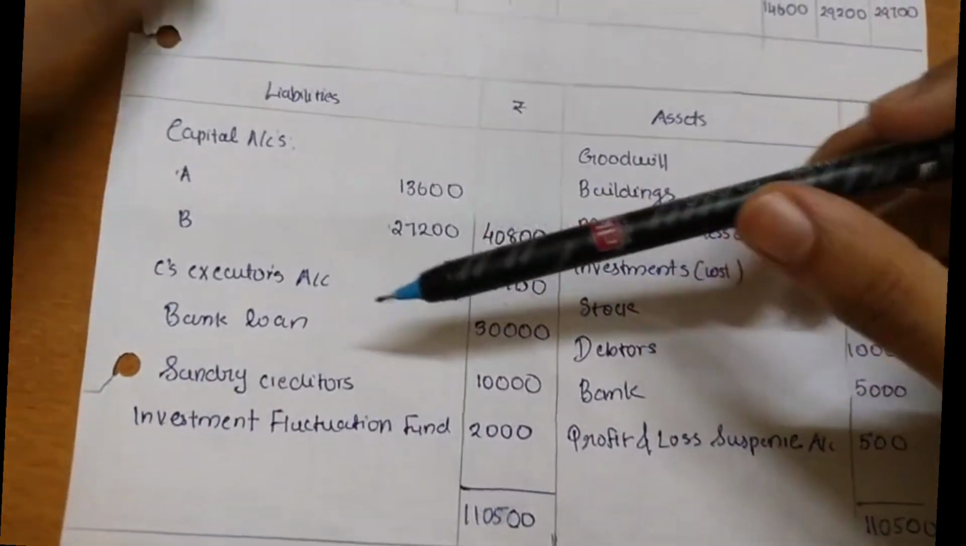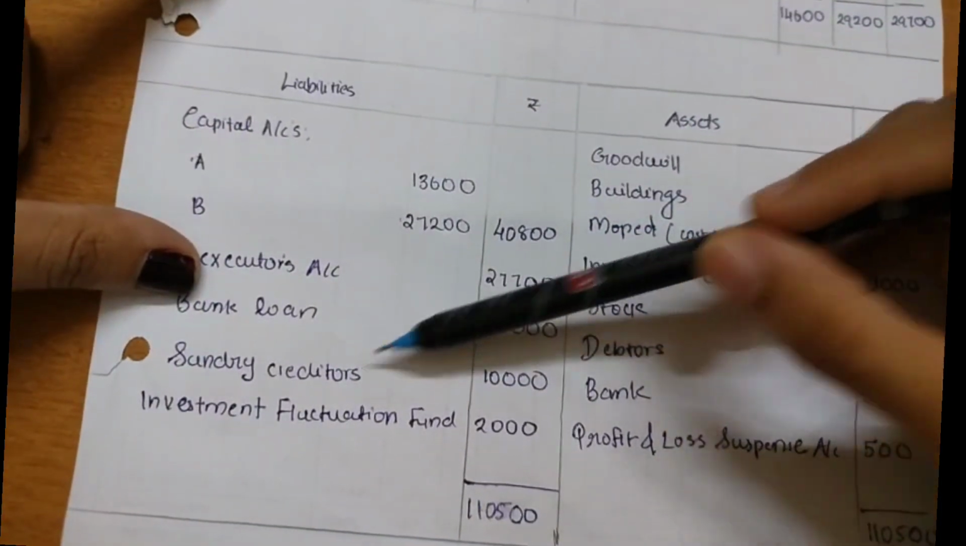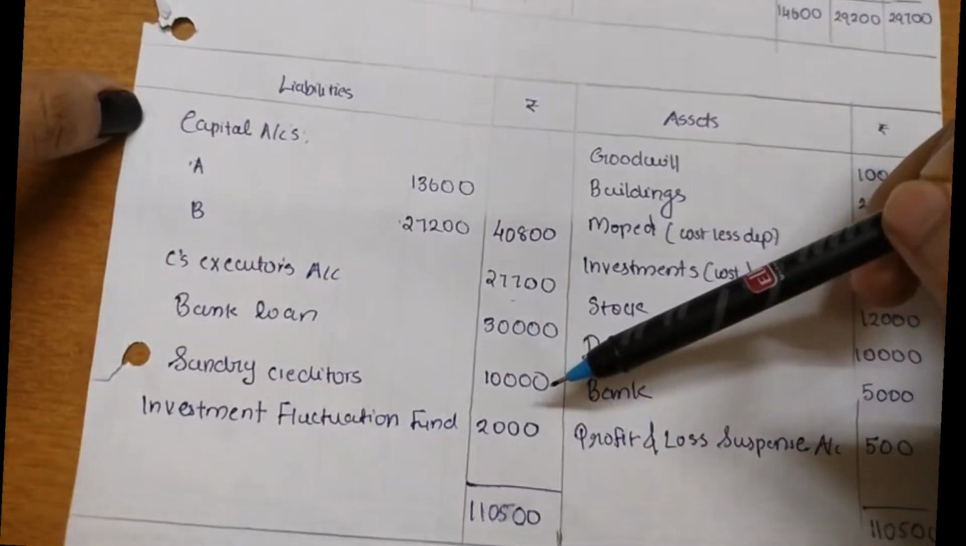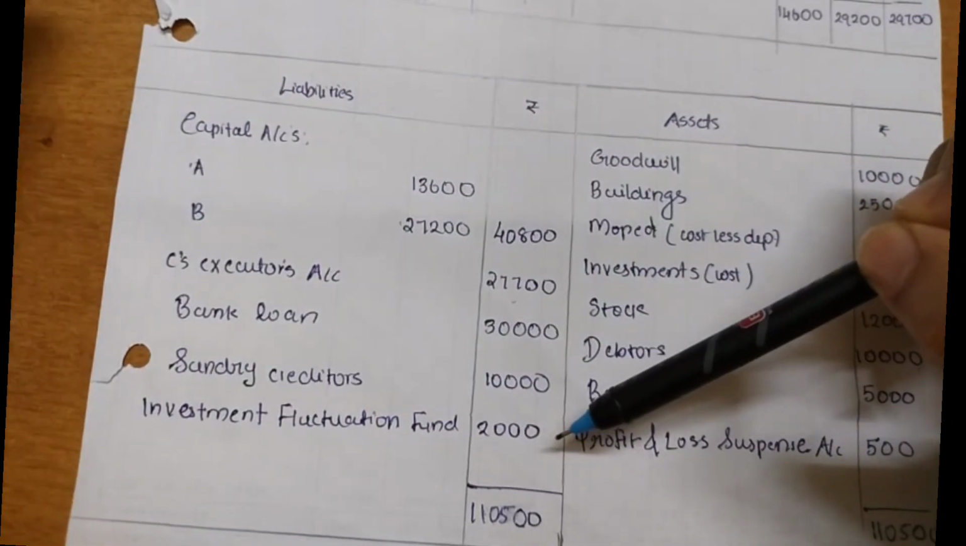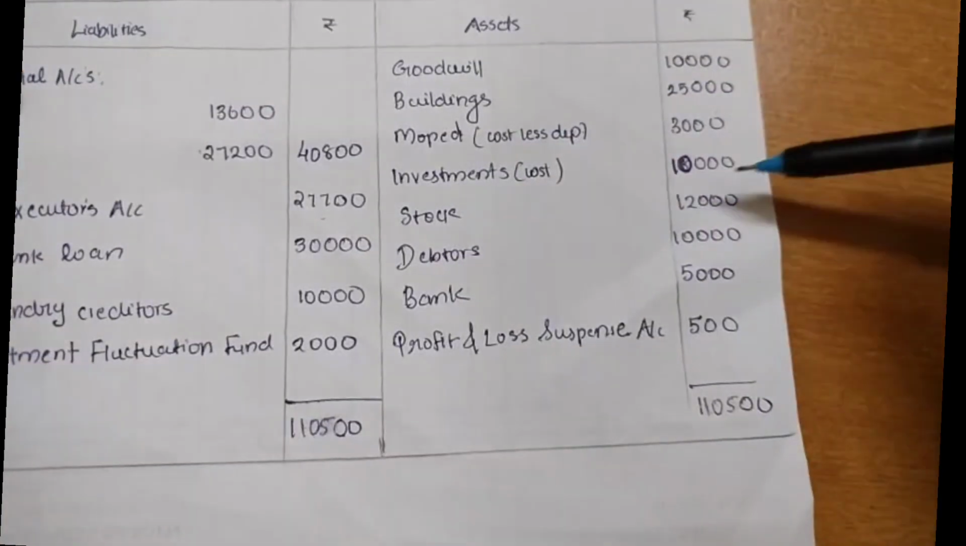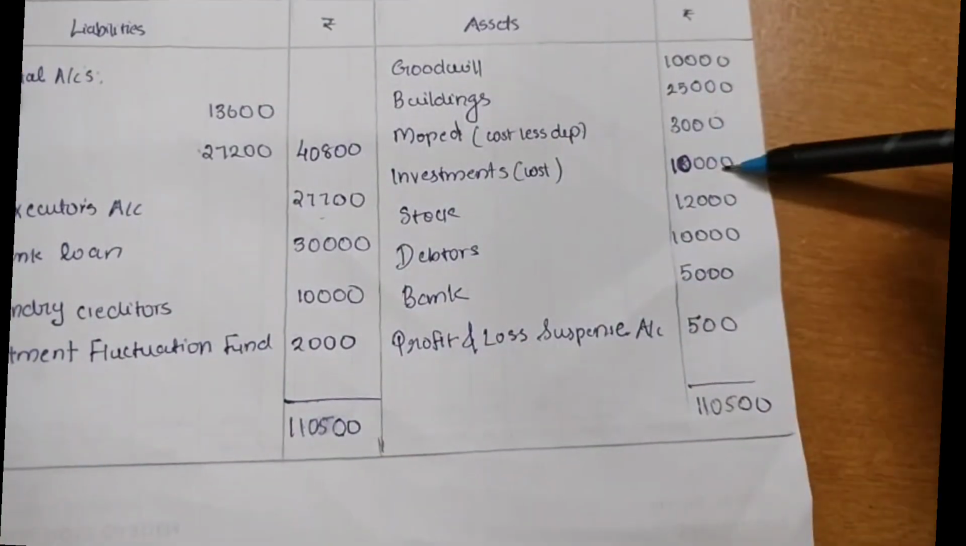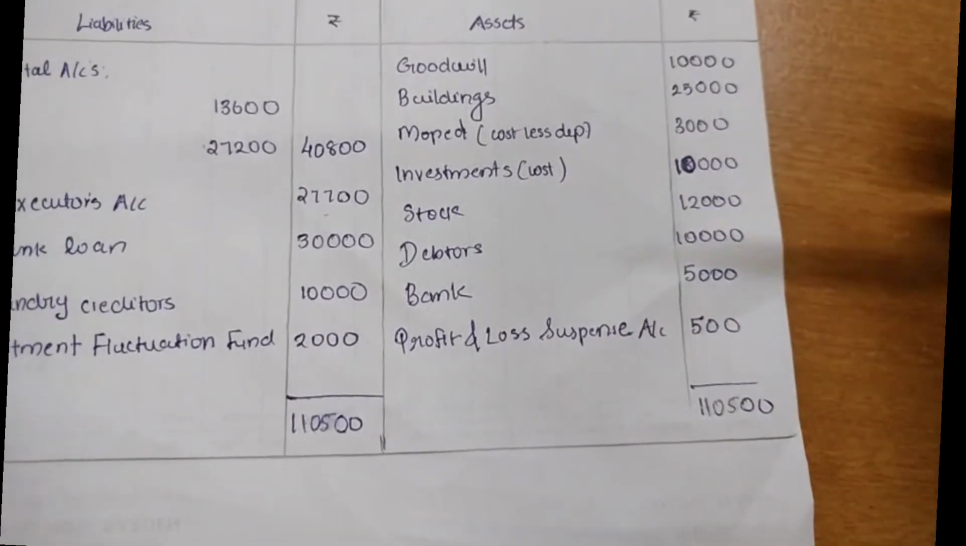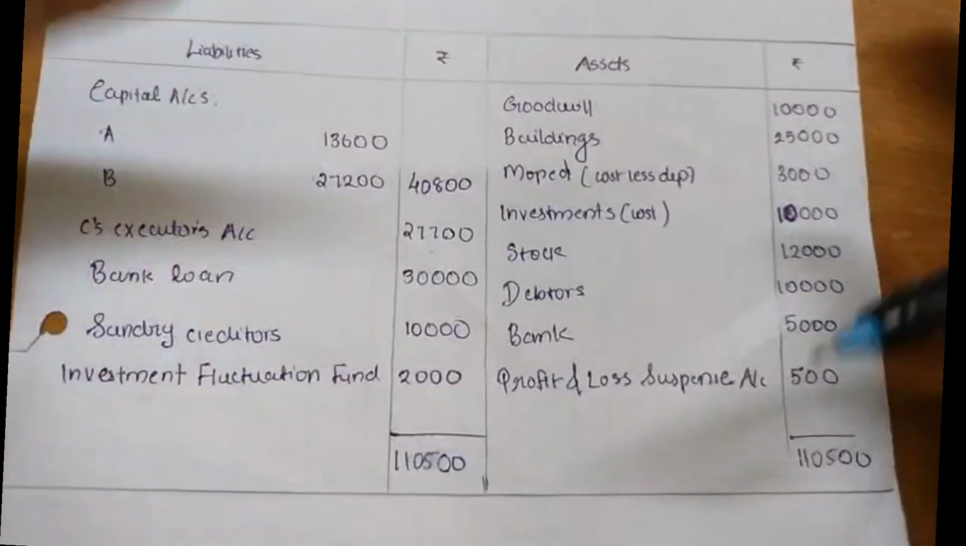There is no change told in the case of bank loan or sundry creditors, so we are going to write them just like that: 30,000 and 10,000 from the old balance sheet. Then comes the investment fluctuation fund 2,000. In the study mat they have done 10,000 minus 2,000 and written 8,000 here. But in my case I have just shown the cost here, 10,000, because that is how I explained to you. I don't want you to get confused, so I'm showing the way I have explained.